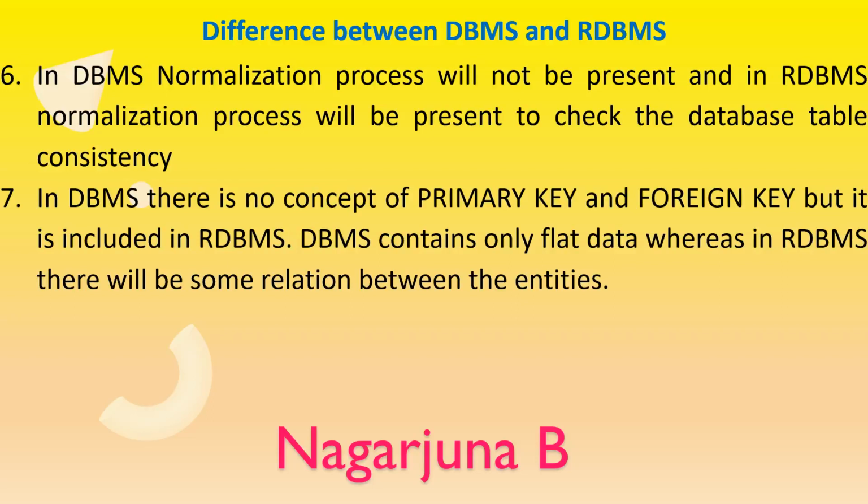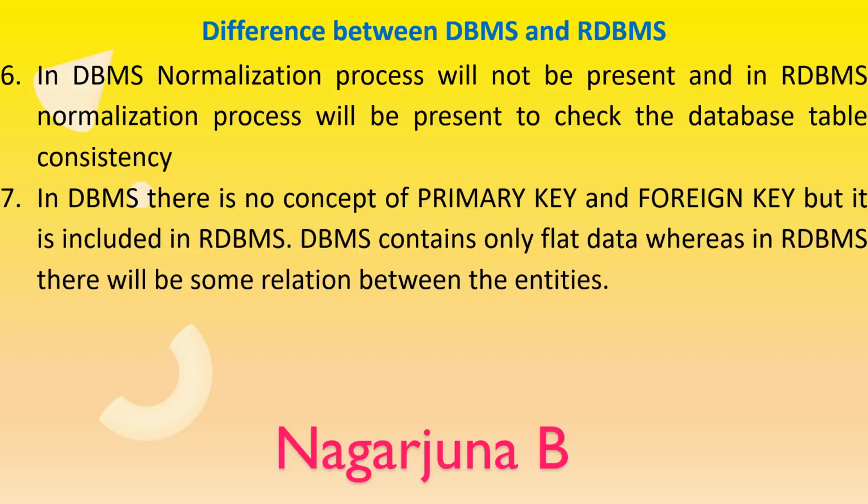The next difference: in a database management system there is no concept of primary key and foreign key, whereas it is present in the case of a relational database management system. With the help of this primary and foreign key, we can achieve the normalization process, and we can achieve the elimination of redundant data, and the data is present and consistent in all the tables, and there will be no loss of data or any damage if we use the primary key and the foreign key, right?